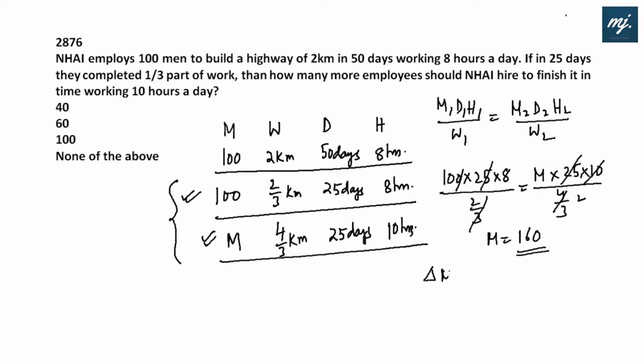So the number of additional men required would be 160 minus 100. That is 60 more men are required to complete the work on time. That is option B. MDH masala concept is a hit, as the masala is.